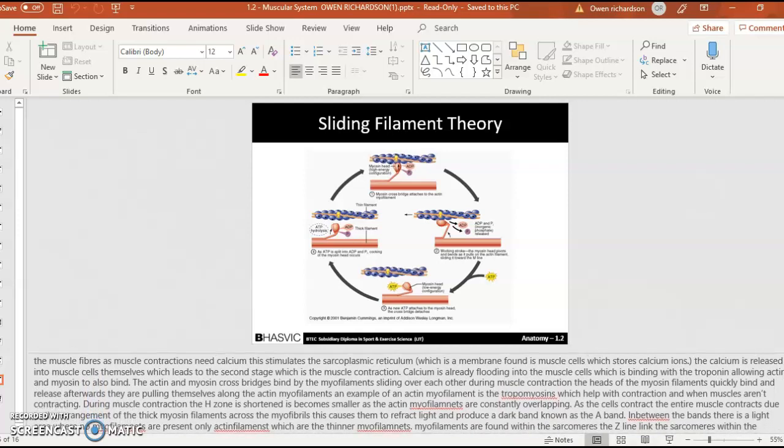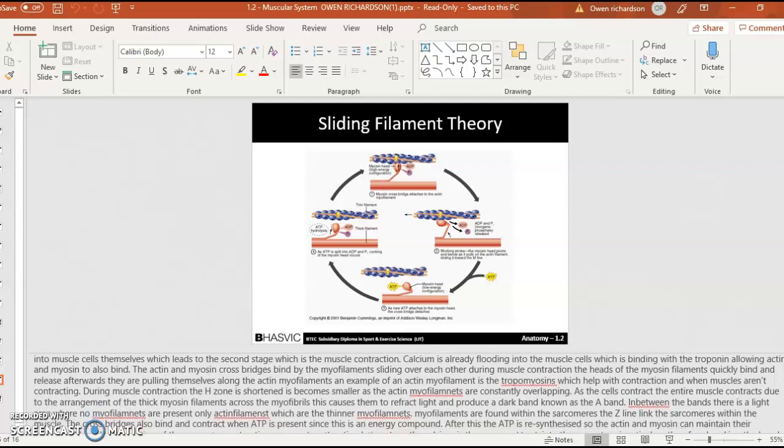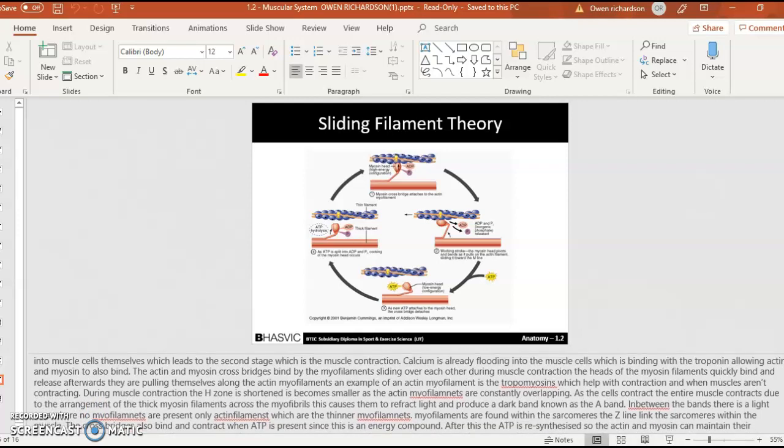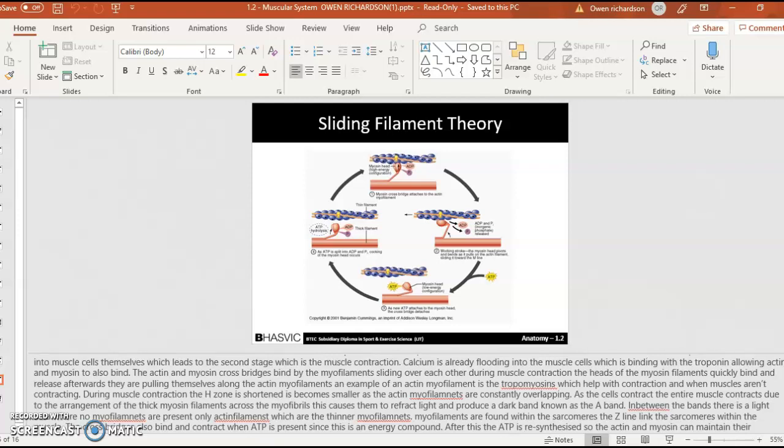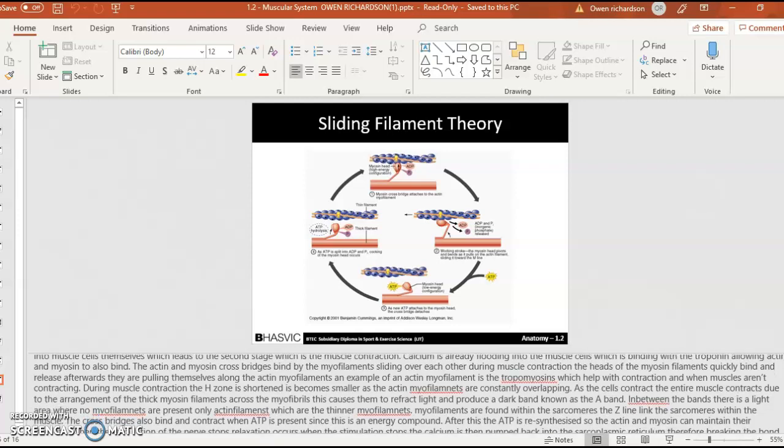The heads of the myosin filaments quickly bind and release afterwards. They pull in along the actin myofilaments. An example of an actin myofilament is the tropomyosins, which help with contraction and when muscles aren't contracting. During muscle contraction, the H zone is shortened. It becomes smaller as the actin myofilaments are constantly overlapping.